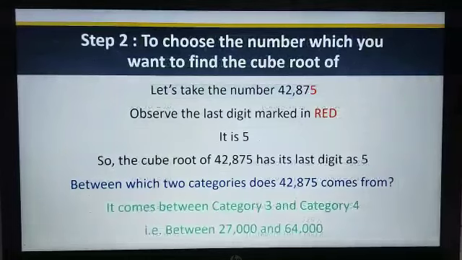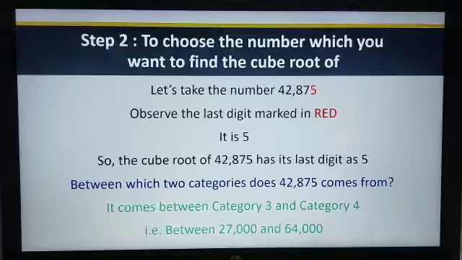Step 2 is to choose the number. Let's take the number 42,875. Observe the last digit marked in red color. It is 5. Yes. So the cube root of 42,875 has its last digit as 5.